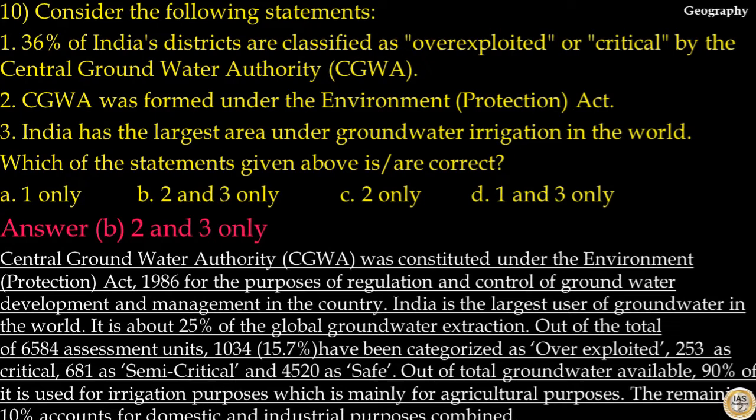Out of the total groundwater available, 90% of it is used for irrigation purposes, which is mainly for agricultural purposes. The remaining 10% accounts for domestic and industrial purposes combined. Hence, statement 3 is correct. So, the answer to this question is option B. Statement 2 and 3 are correct.